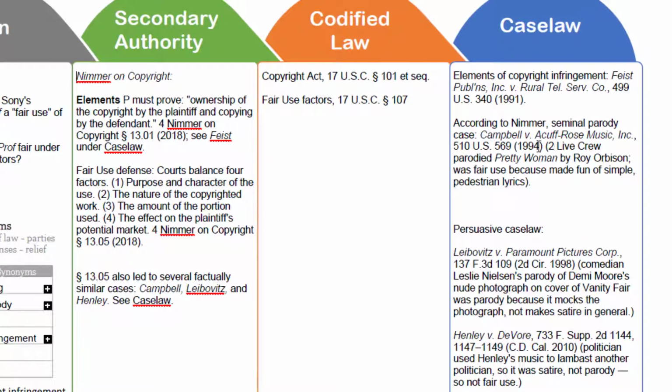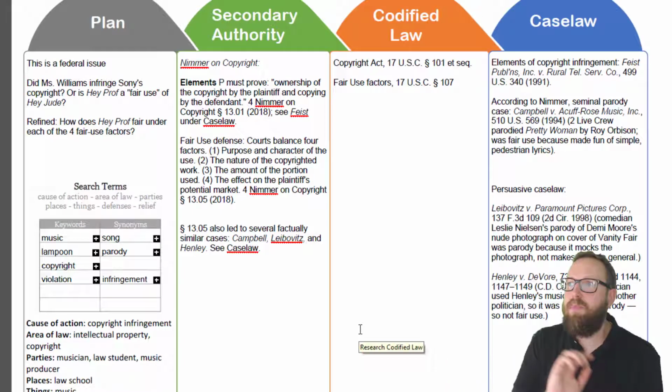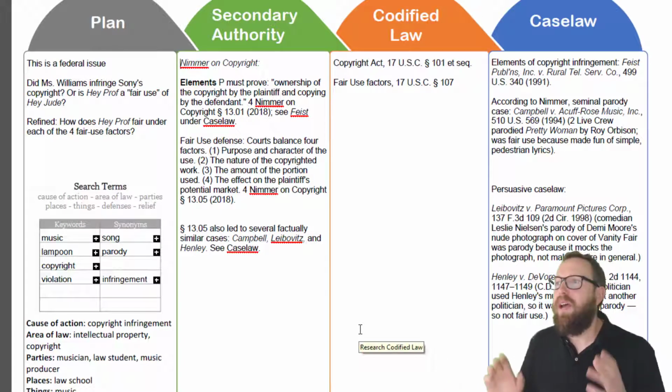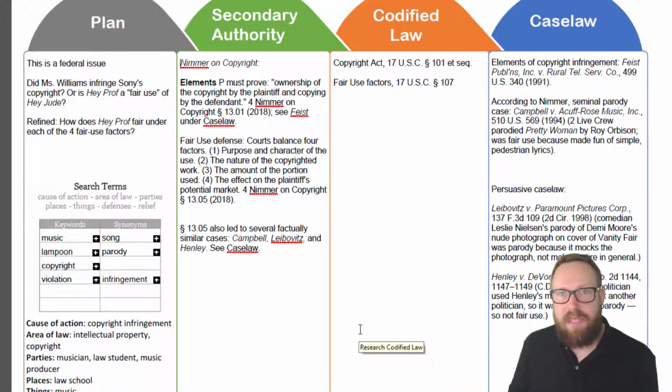We have the seminal case, Campbell. We learned it's seminal because the treatise author told us. We found this other case, Leibowitz and Henley. And these are both somewhat factually similar cases. So we got all of this just by looking in secondary authority. Now in real life, this took me about 2 hours to find all of this stuff. I spent most of that time reading. But you can see how wonderful it is and everything that it leads you to.